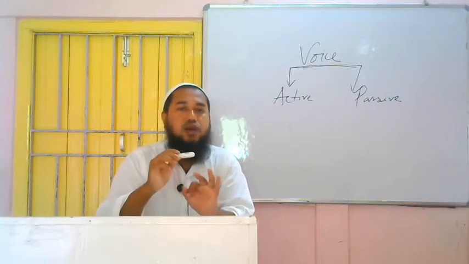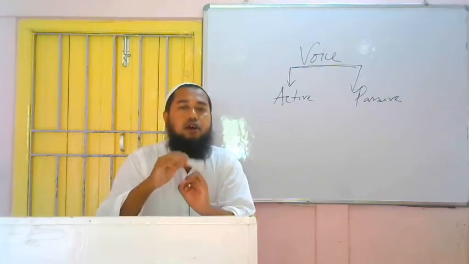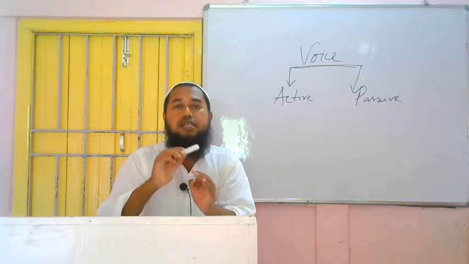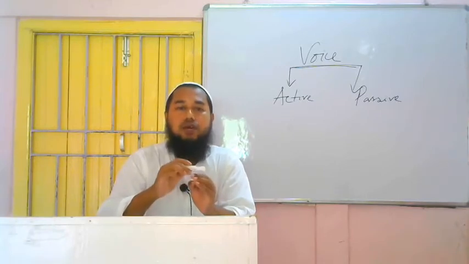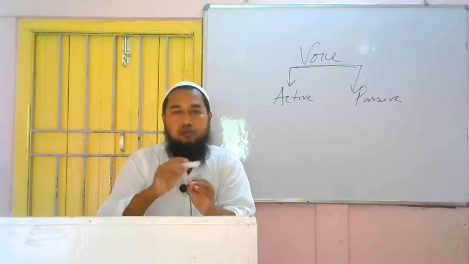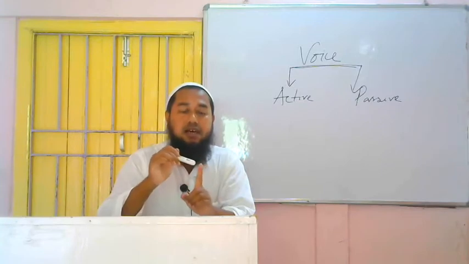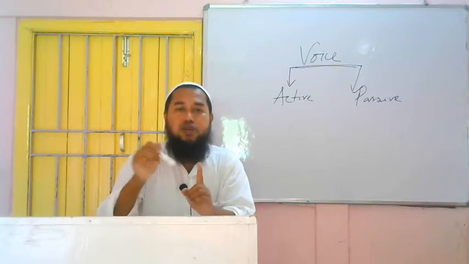Three things. First of all, we have to identify subject, verb and object. Finished. We have to deal with these three things only. Rest others will remain same as it is in the sentence. How they are, we have to keep them as it is in their own places. No problem. We are not to change the places of these words also. And then while changing subject to object or object to subject, we have to change these words.